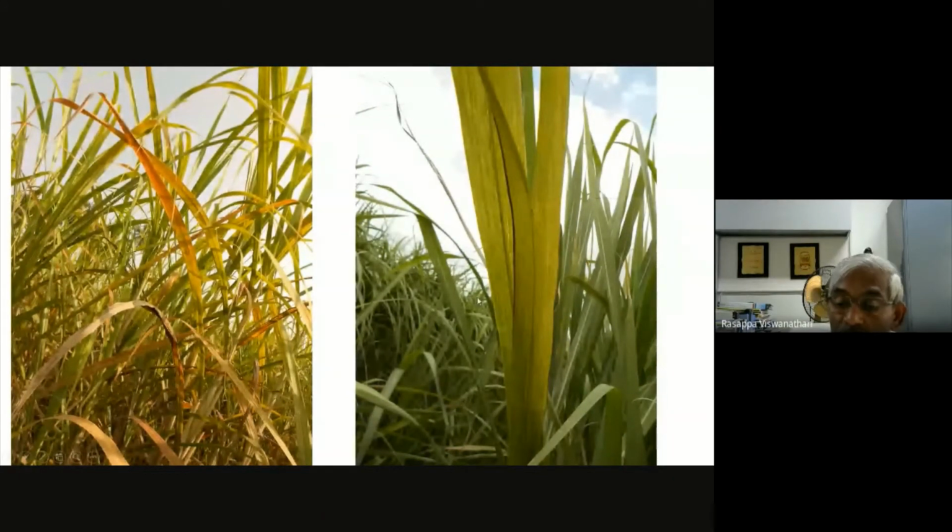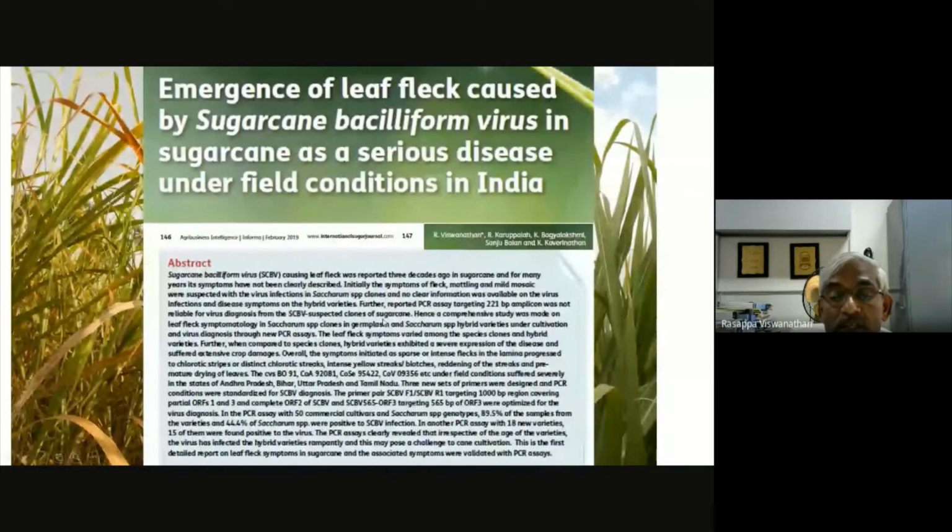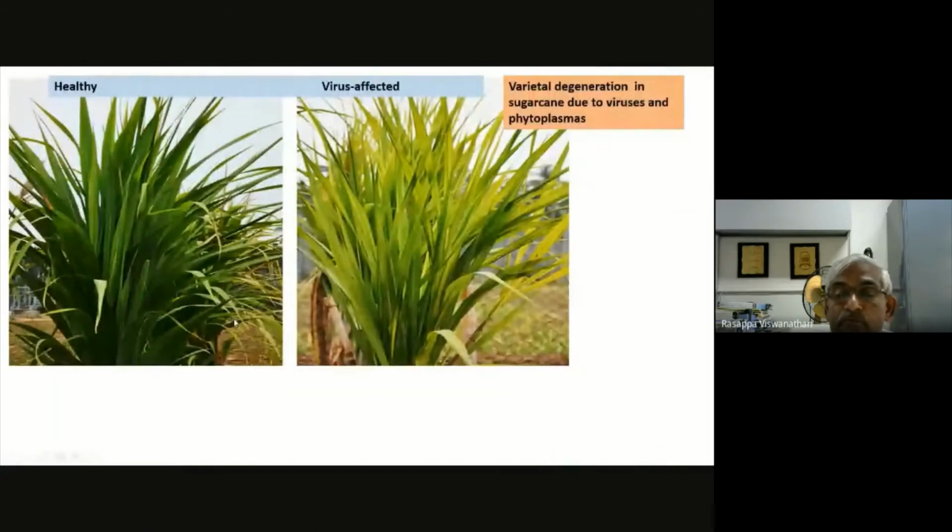And only recently, whoever contacted me, and even now ASRP centers, many of them are equipped to identify the virus disease. And recently in 2019, again in the International Sugar Journal, this was reported based on molecular confirmation also. We have reported the detailed aspects of the symptomatology of the disease.